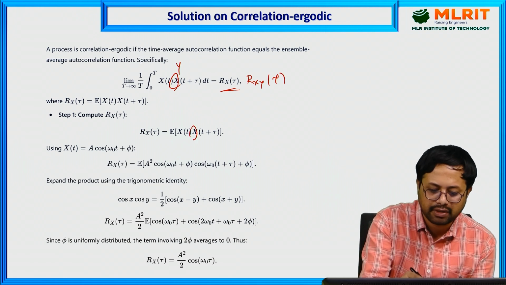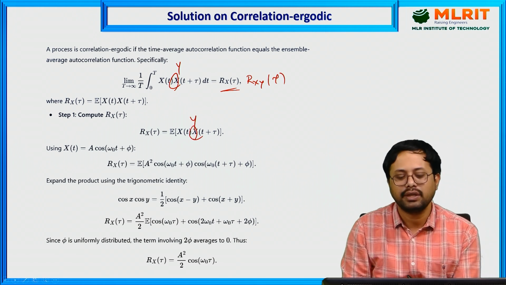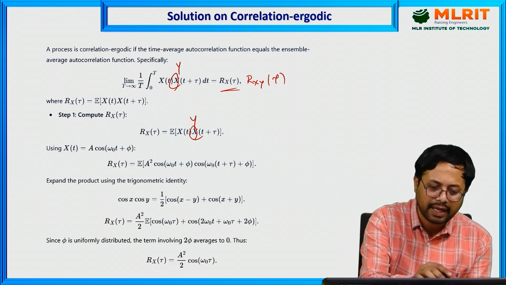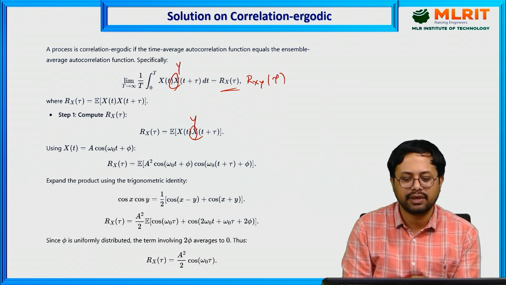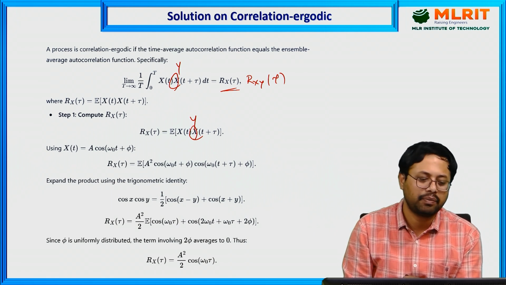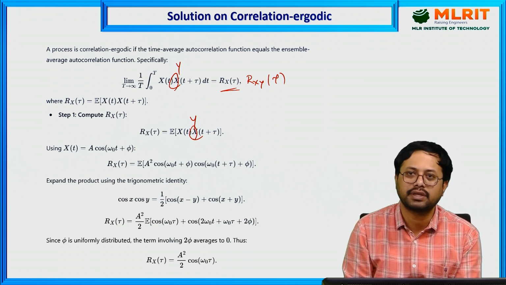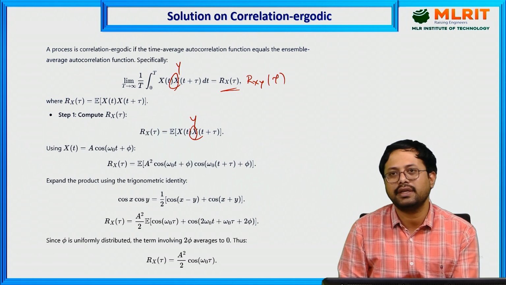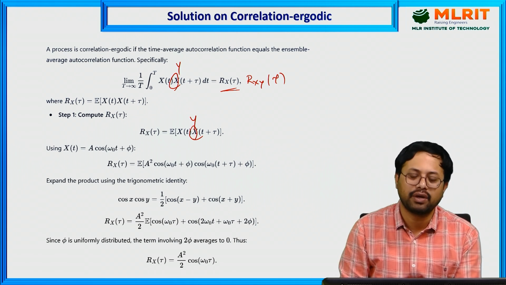Similarly, you have to check that the time average of the cross correlation function is equal to the ensemble average of the cross correlation function. If it is satisfied, then it is called cross correlation ergodic.